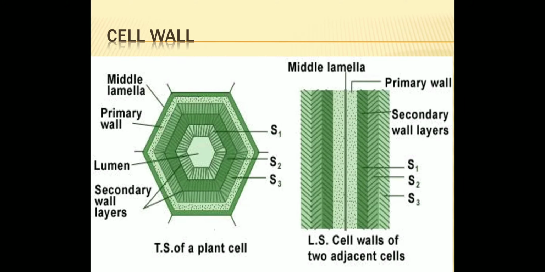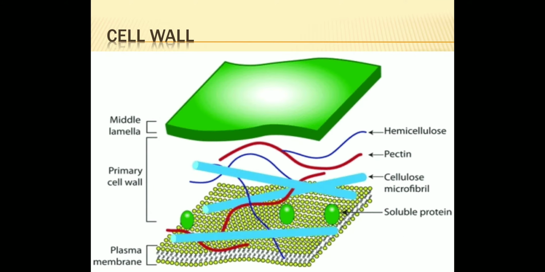That means the layer present next to middle lamella is primary wall, and it is the only wall which is seen in meristematic tissue, mesophyll cells and pith, etc. You'll find these walls are seen in these structures as meristematic tissue has ability to divide and redivide and helps in growth. So you will find primary wall is present in meristematic tissue. Same way it is present in mesophyll as well as pith.